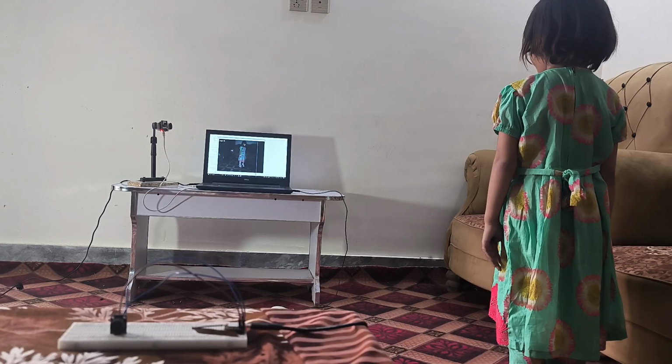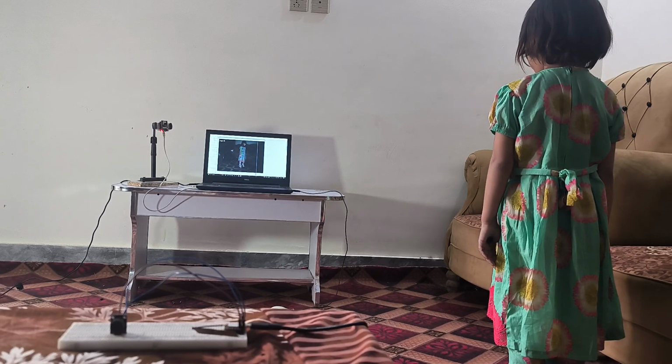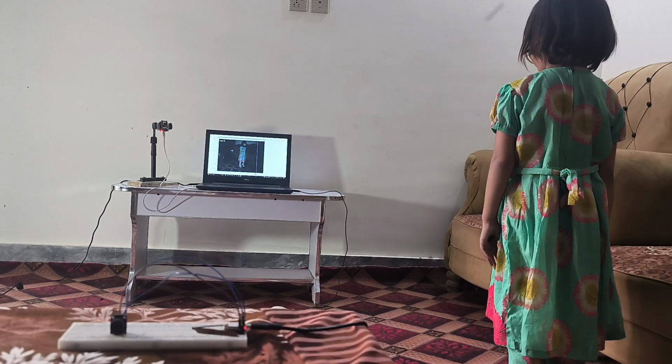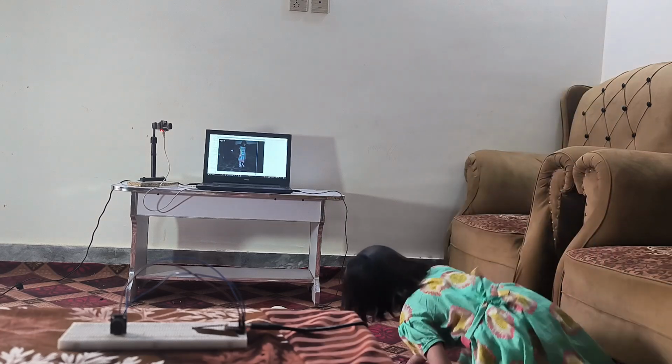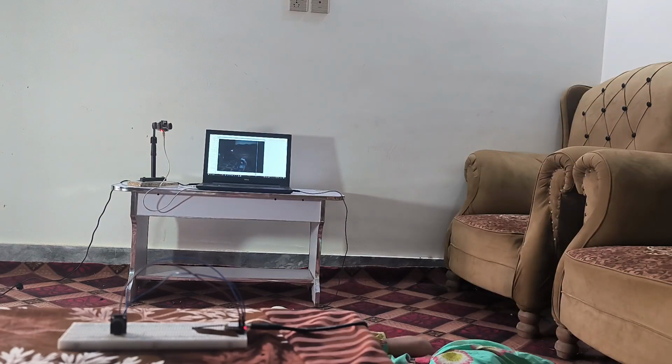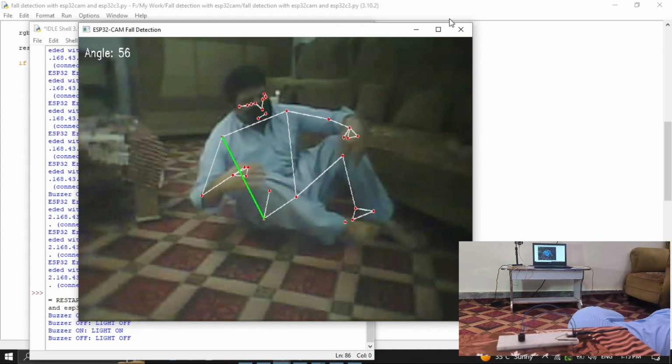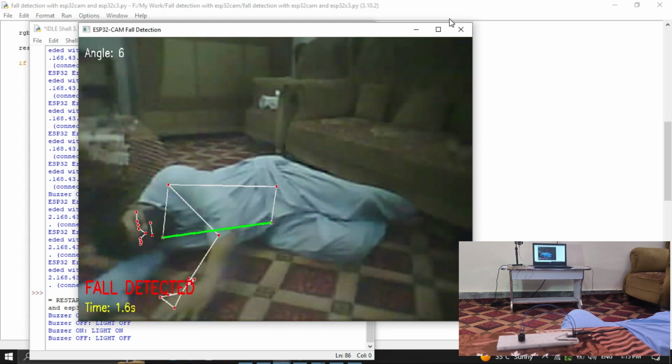Finally, I tested the project on my niece. She stood in front of the camera, and the system successfully detected and tracked her body landmarks. When she simulated a fall, the system accurately recognized the event and activated the buzzer after the specified delay. This demonstrates that the project is capable of detecting falls not only for adults but also for children.